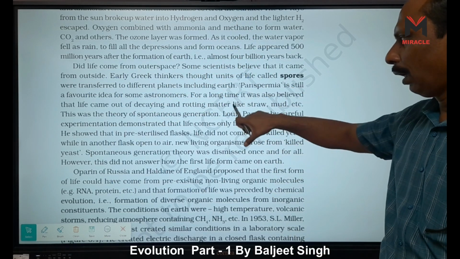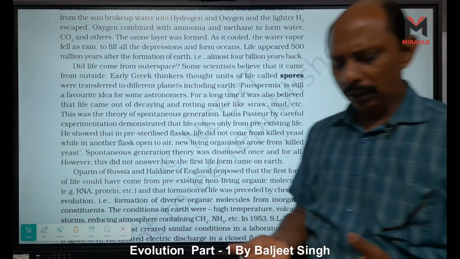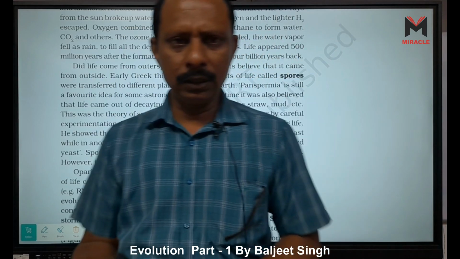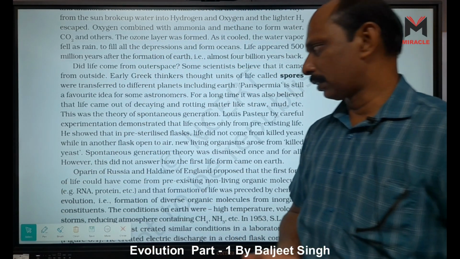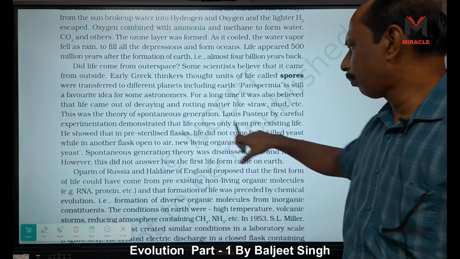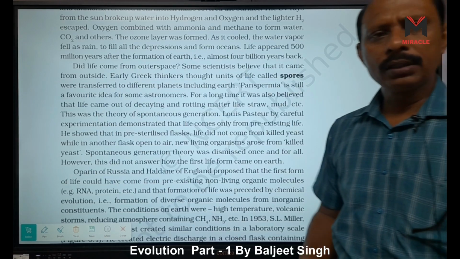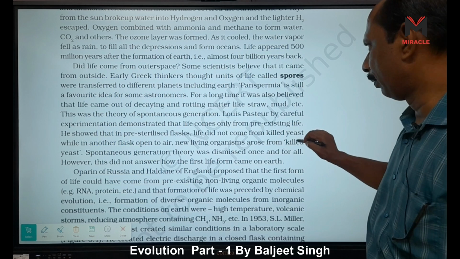Second is abiogenesis or spontaneous generation, in which living things originate from decaying matter or mats. Third is biogenesis, that life comes only from pre-existing life. It is proposed by Harvey and Huxley.